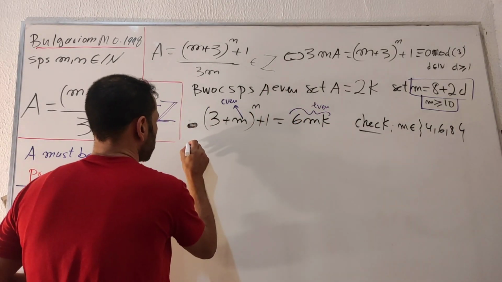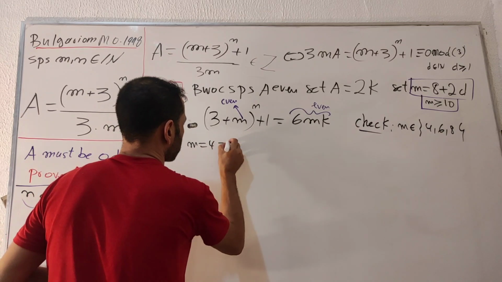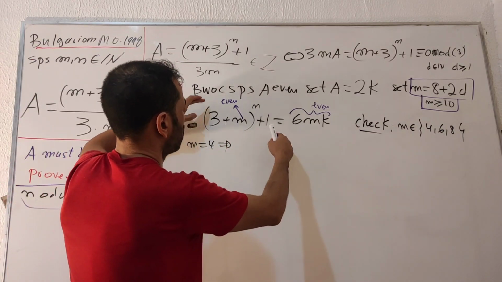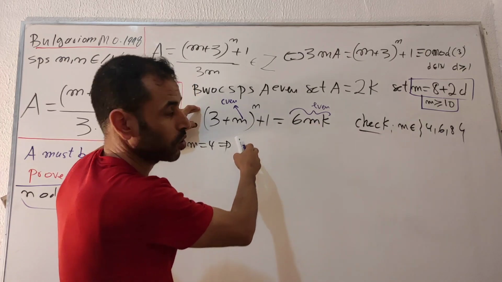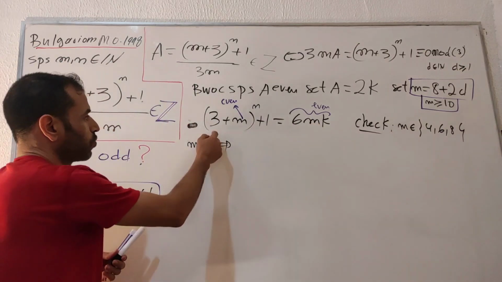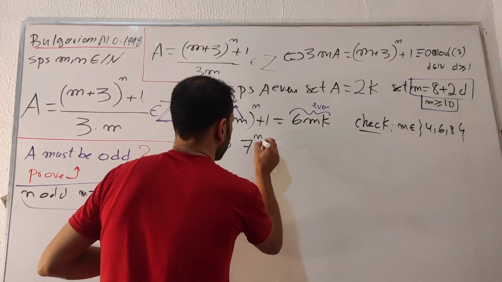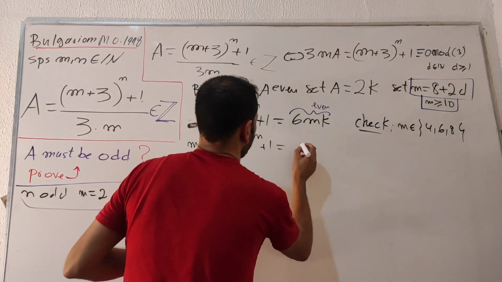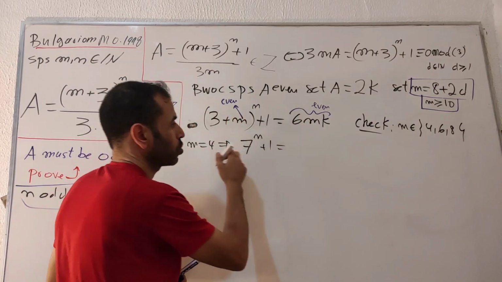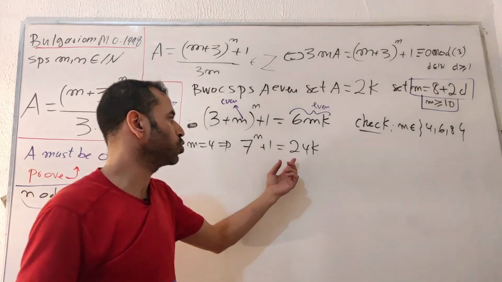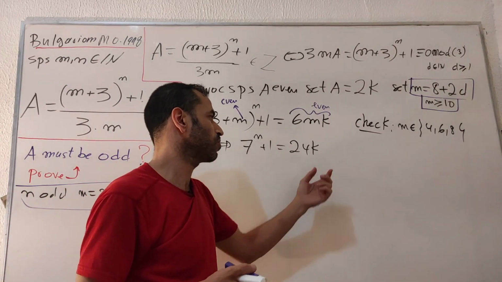When we have m equals 4, we are always working on this assumption because we have chosen this one is even. Okay, let's replace m with 4 here. I get 4 plus 3, which is 7. I get 7 to the n plus number 1 equals 6 multiplied by 4, which is 24k. Okay, I'm simply going to use mod 3 because 24 is divisible by number 3.